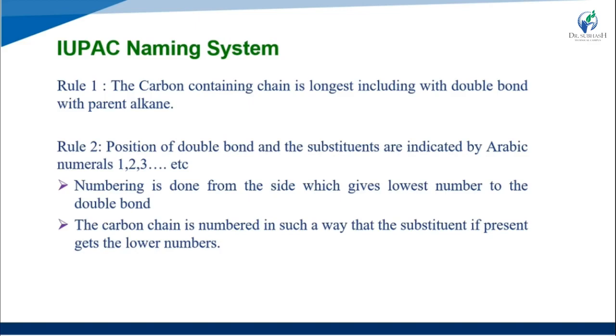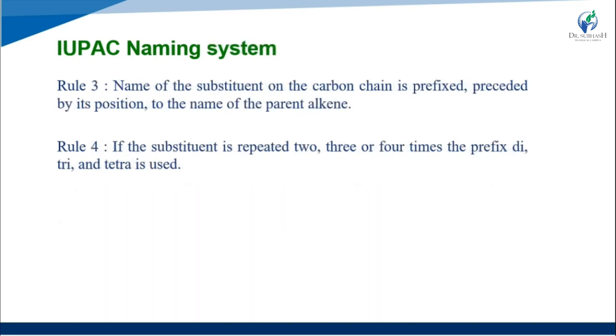The carbon chain is numbered in such a way that the substituents, if present, get the lowest numbers.